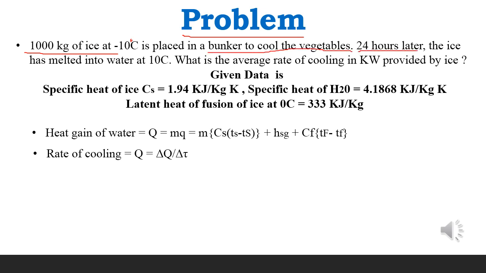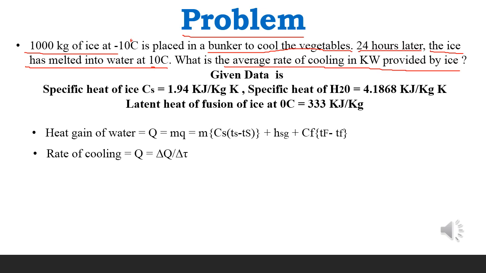After 24 hours the ice has melted into water, and the temperature of that water is 10 degrees centigrade. What is the average rate of cooling in kilowatts provided by the ice?